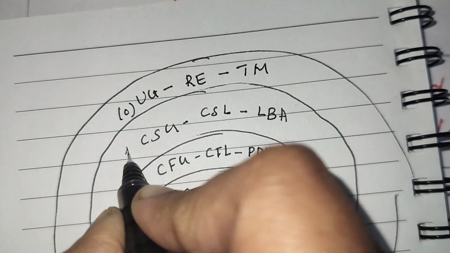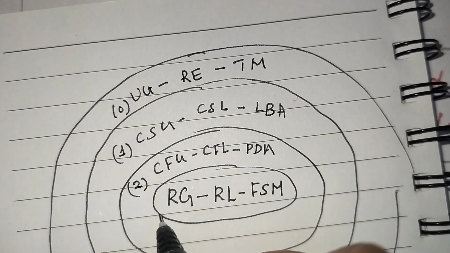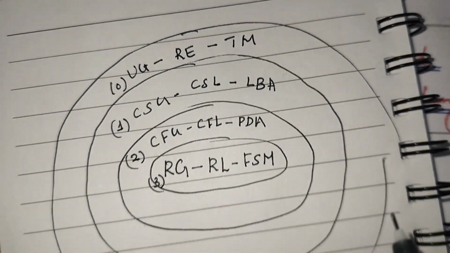So this is type 0 grammar, this is type 1 grammar, this is type 2 grammar, and this is type 3 grammar. This is the Chomsky hierarchy.